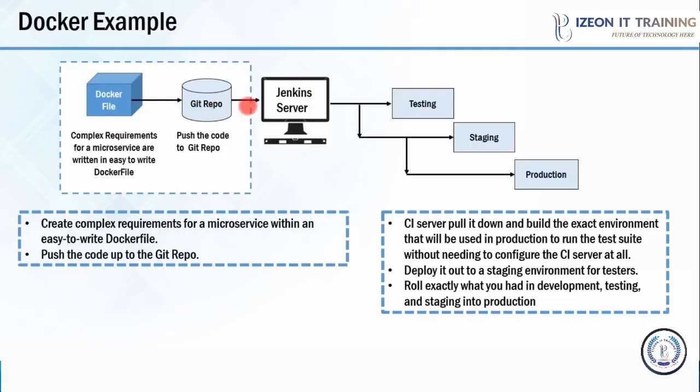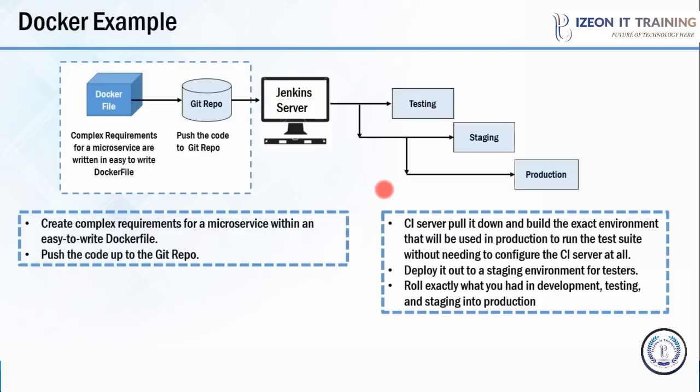From the Git repository, continuous integration servers like Jenkins will pull that code and build an environment that contains all the dependencies for that particular microservice. That environment is deployed onto testing, staging, and production. In this way, whatever requirements are there for your microservice are present throughout the software delivery lifecycle. So if you can recall the first problem, where an application works fine in dev but does not work in prod.